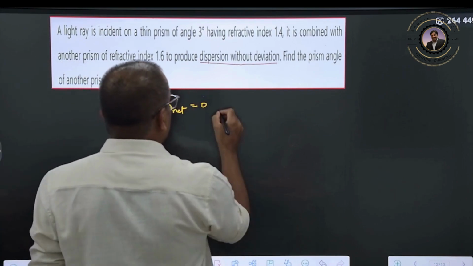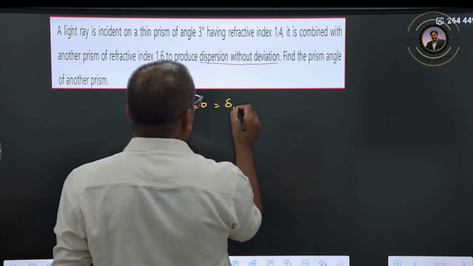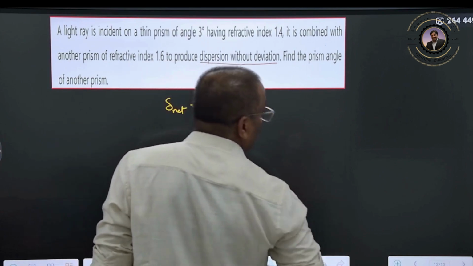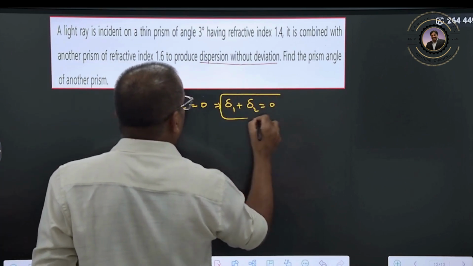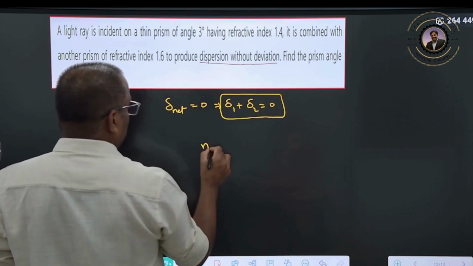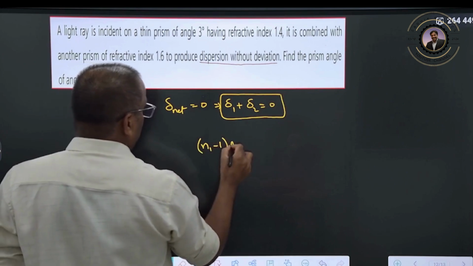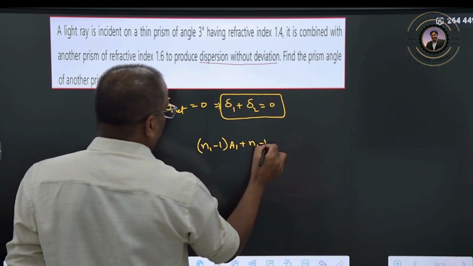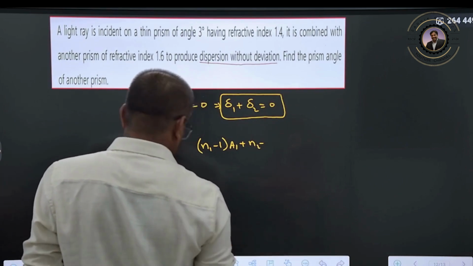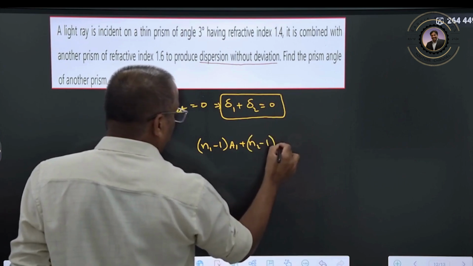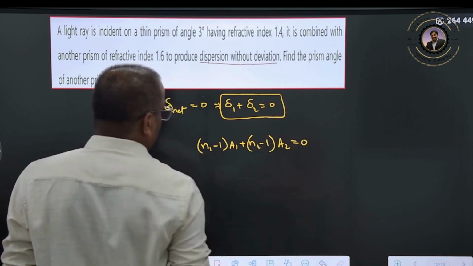That means deviation is equal to 0, which means deviation due to one prism plus deviation due to another prism will be equal to 0. What is the deviation now? n1 minus 1 into A1 plus n2 minus 1 into A2 is equal to 0.